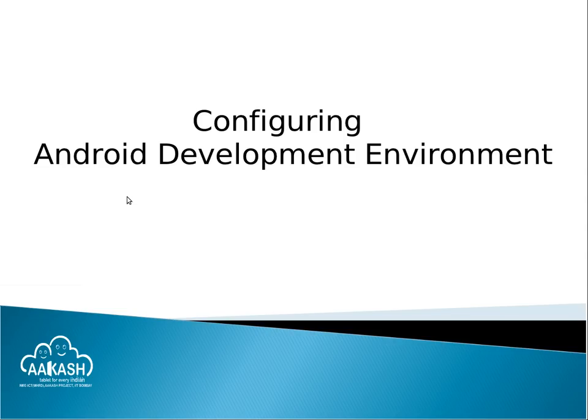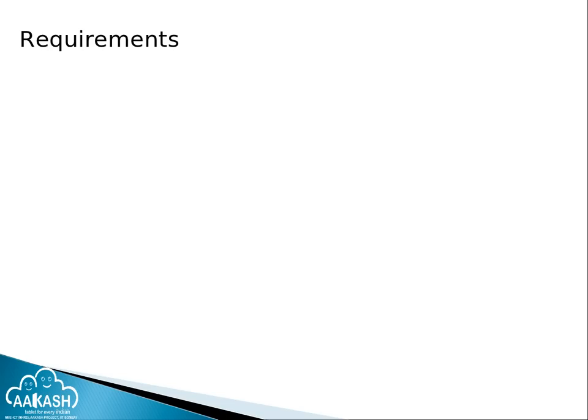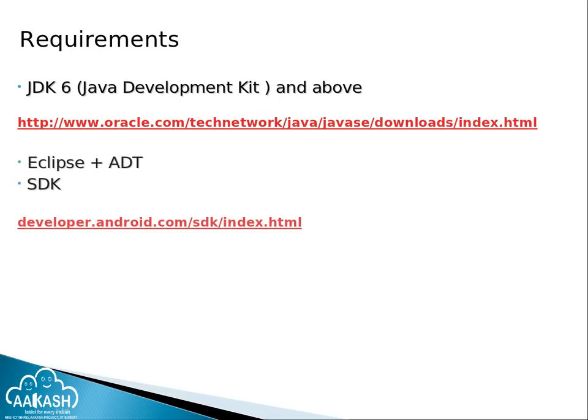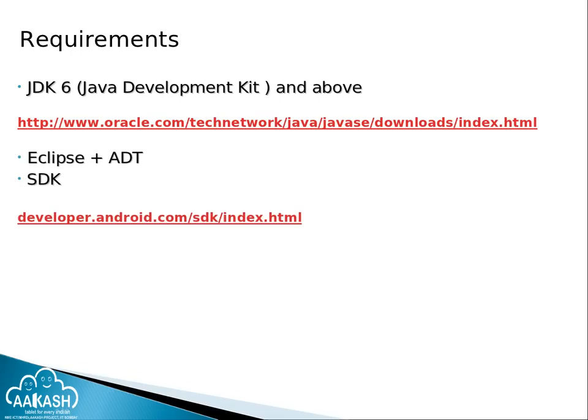First, I am going to show you how to install or configure Android on our system. To install or configure Android, we require some software and tools, that is JDK 6 and above, and Eclipse, ADT and SDK. You will download these software and tools from the given link.